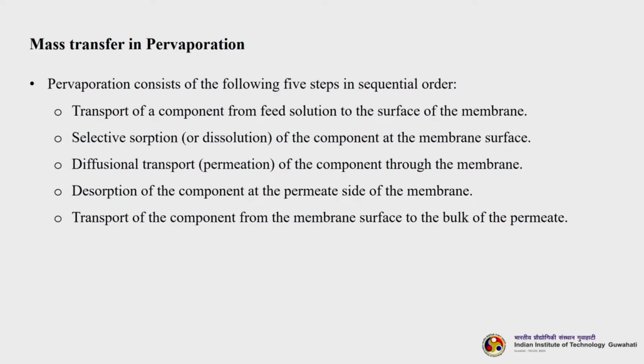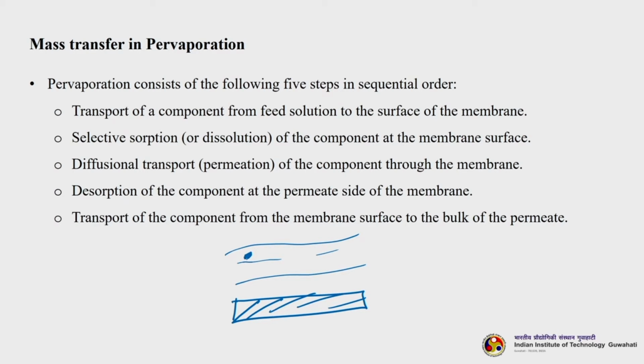So, let us now try to understand the mass transfer in pervaporation. Pervaporation consists of the following 5 steps in sequential order. In the first step, the transfer of component from feed solution to the surface of the membrane. So, if you consider this as the membrane surface and this is the bulk, and let us say this is the component, the component is transferred from the bulk to the surface of the membrane, and it comes and sits here. Then comes selective sorption or dissolution of the component in the membrane surface, since it has to be dissolved in the membrane surface. So, once it gets dissolved, then it will try to diffuse.